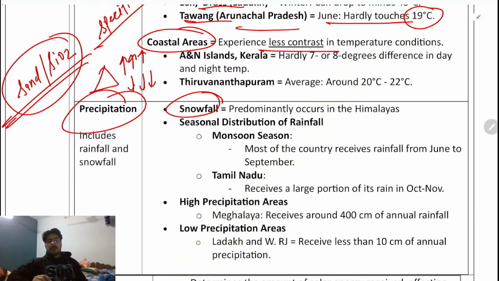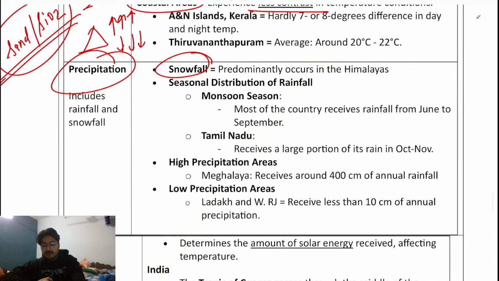For example, snowfall. If you talk about J&K, Jammu and Kashmir, snowfall happens. These days, there is snowfall in J&K. Now, what is snowfall? Snowfall is just normal precipitation, but when it comes in contact with the atmosphere, because the atmosphere is very cold, the droplets turn into snow, and hence snow falls. So it also changes from season to season.